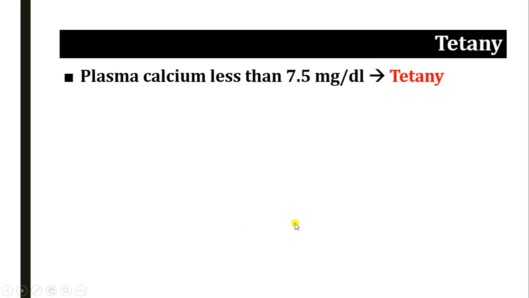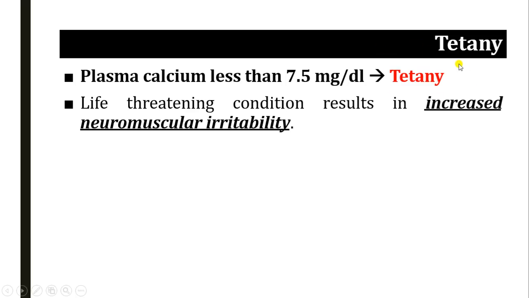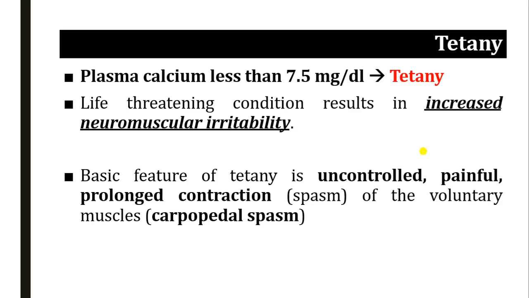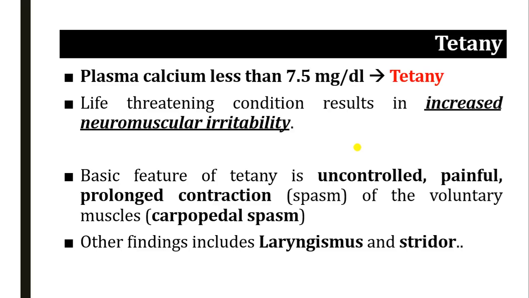Now, when the calcium level falls to less than 7.5 milligram per deciliter, that hypocalcemic condition is called tetany. It is a life-threatening condition resulting in increased neuromuscular irritability. The basic feature of this condition is uncontrolled, painful, prolonged contraction, that is a spasm, of particular voluntary muscles of the hand, that is carpopedal spasm. Along with that, the associated findings may be laryngospasm and stridor.